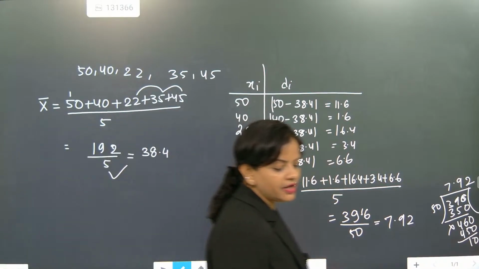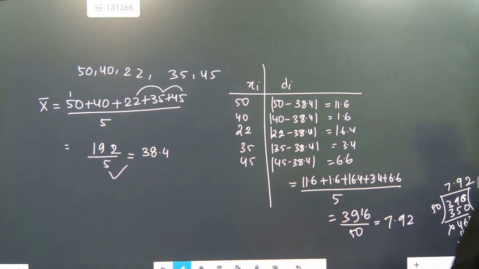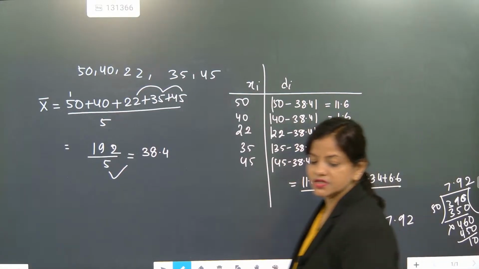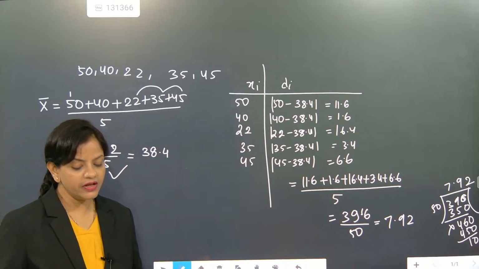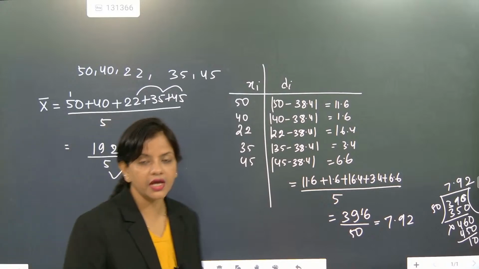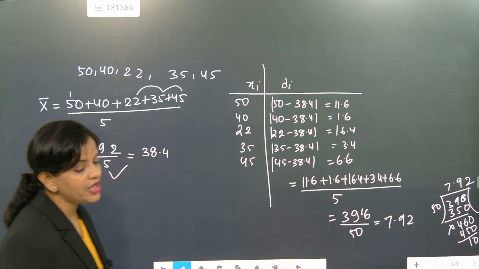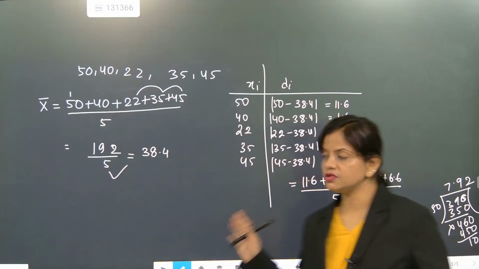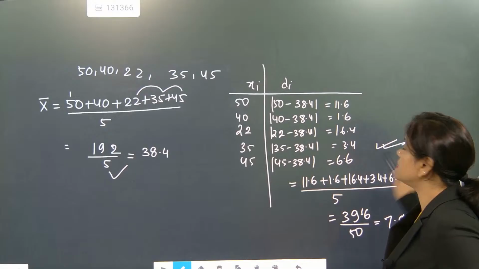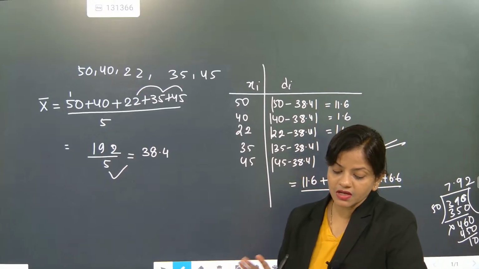I hope till here it is clear how to find the deviations. So we have done mean deviation for ungrouped data, and we have found the deviation about the mean. Whatever we have calculated today was for the mean. So this is the part for mean deviation. For the median also the same thing will be there.